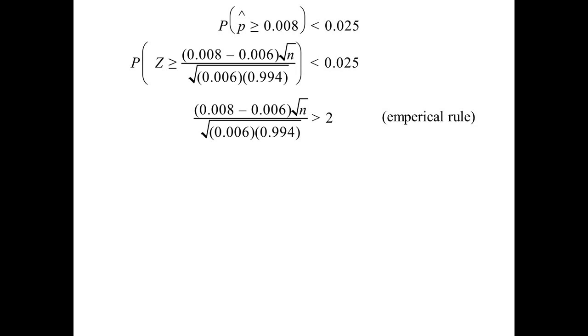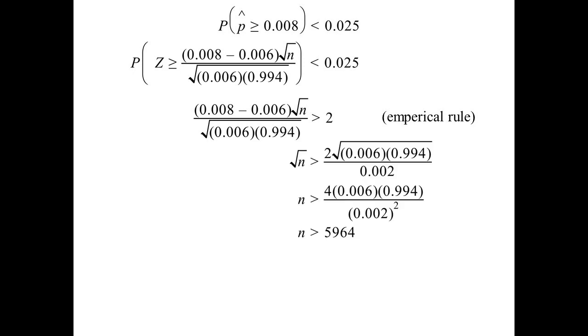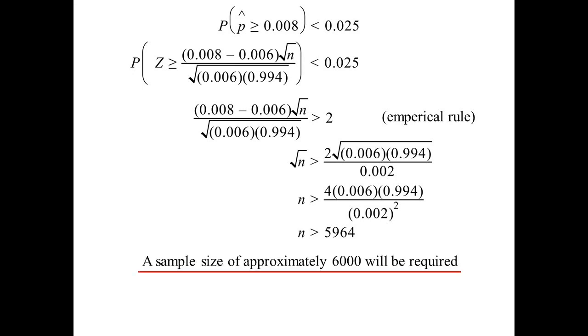So again, we didn't need a table to do this one. Well, it's just manipulation now. We end up with n greater than 5,964. So they said how many to the nearest 1,000. So we would need a sample size of approximately 6,000.